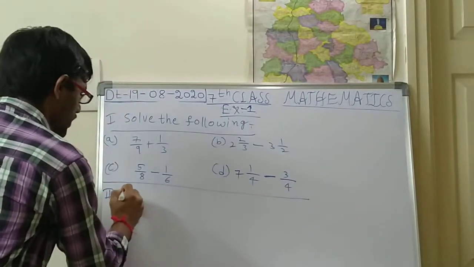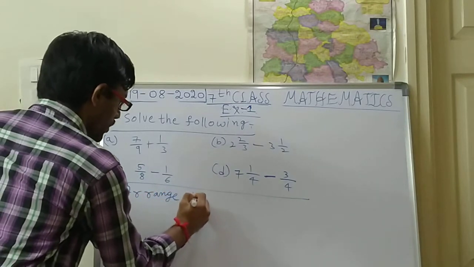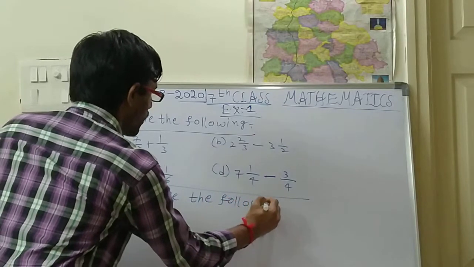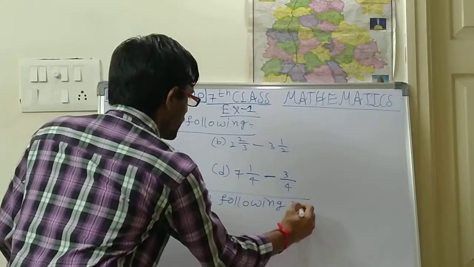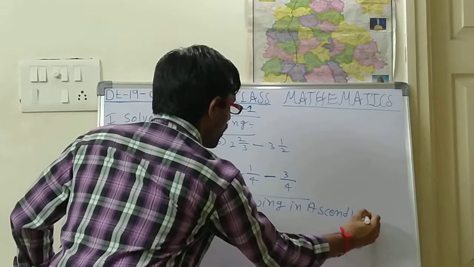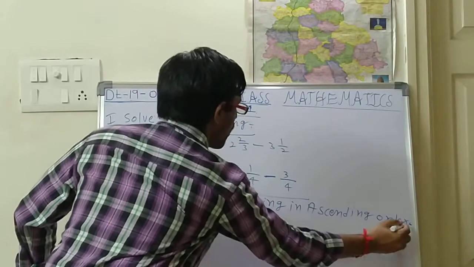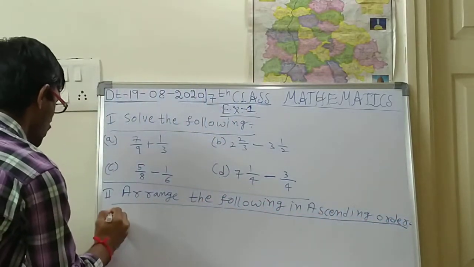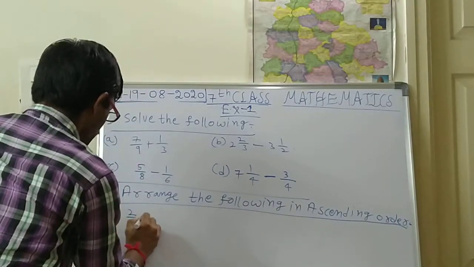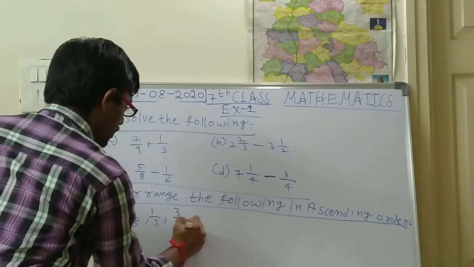Next, the second bit is: arrange the following in ascending order. First one is 2 by 5, 1 by 3, 3 by 10.